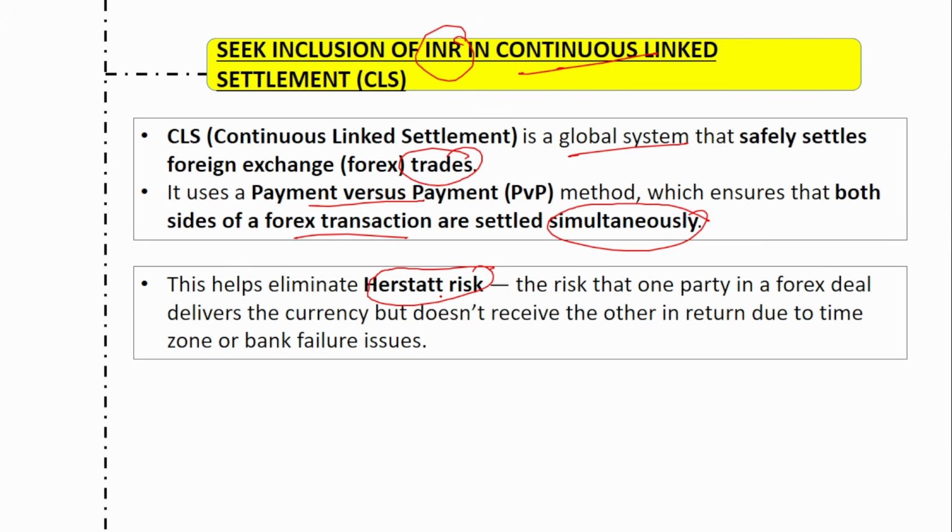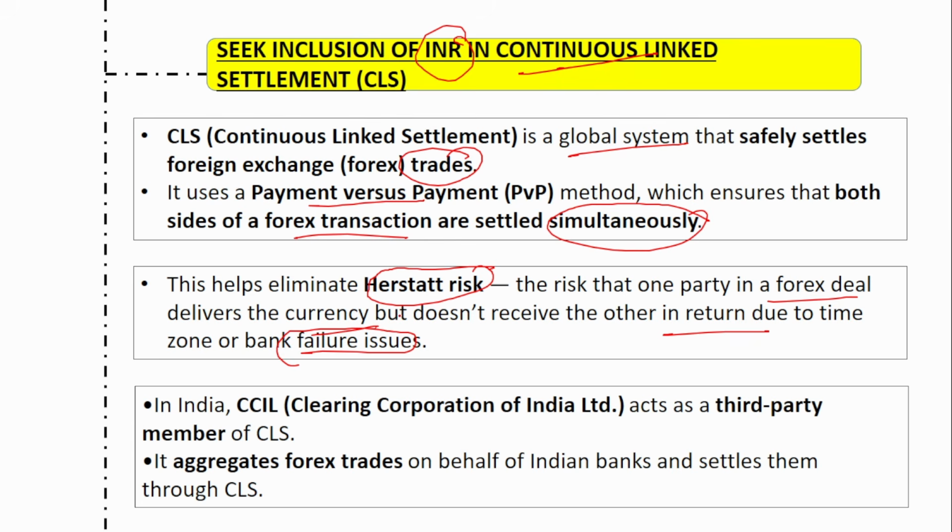Okay, remember the risk name? It is Herstatt risk. This CLS helps eliminate the Herstatt risk. That is the risk that one party in a forex deal delivers the currency but doesn't receive the other in return due to time zone or the bank failure issue. So this is the main thing. CLS helps eliminate the Herstatt risk due to the time zone. One party will deliver, but the other party will not be able to deliver it, and because of that, this Herstatt risk might arise. So to avoid that, the CLS comes into the picture.